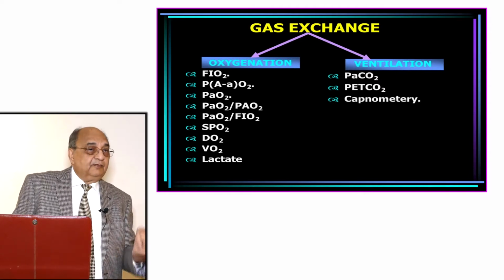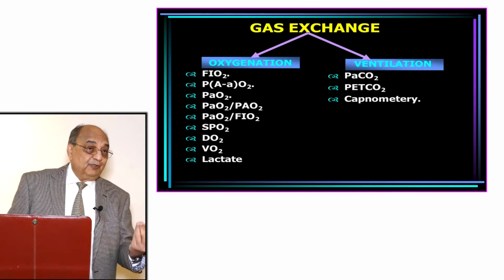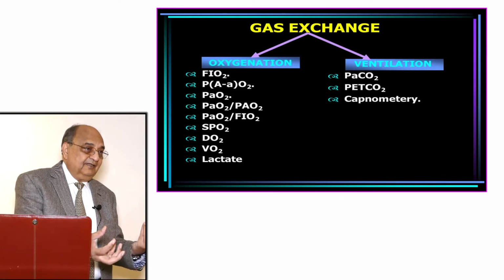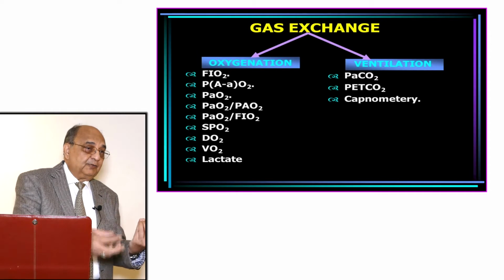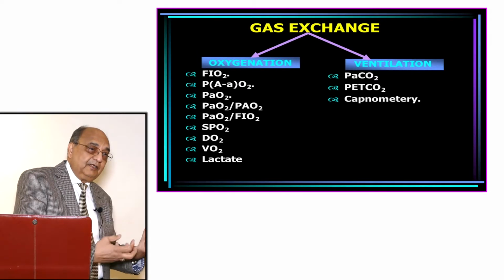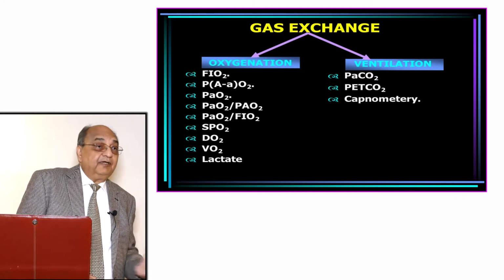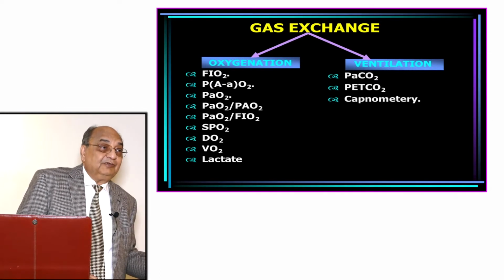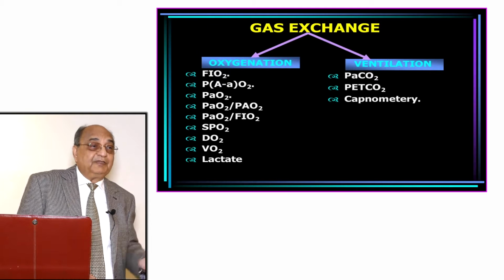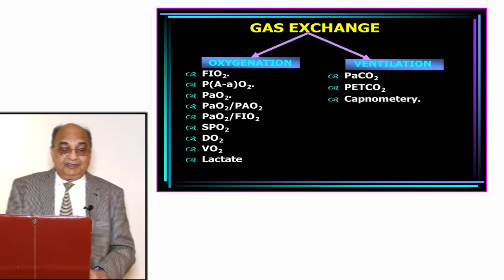Because that you can only know if you look at the O2 content of venous blood. Then you take the O2 of venous blood from the O2 of arterial blood. That difference has been taken by the tissues. Nowhere else it can go. So that is around about 25% of the total DO2 which is taken.